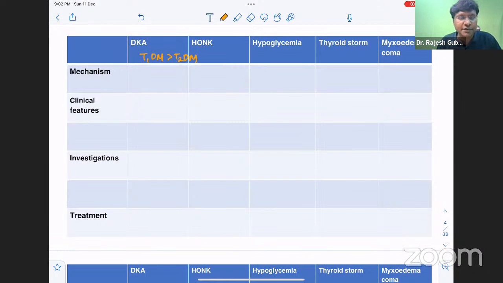And what is the mechanism of emergency in diabetic ketoacidosis? The mechanism of emergency is the ketone bodies, which are acidic in nature. It is the acidity produced by the ketone bodies that is responsible for the emergency situation in diabetic ketoacidosis. And what are the ketone bodies? Acetone, acetoacetate, and beta hydroxybutyrate. Out of these three, the most acidic ketone body is beta hydroxybutyrate. So these ketone bodies give acidity.